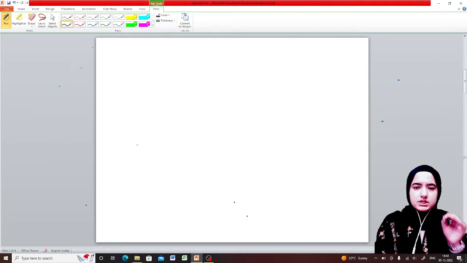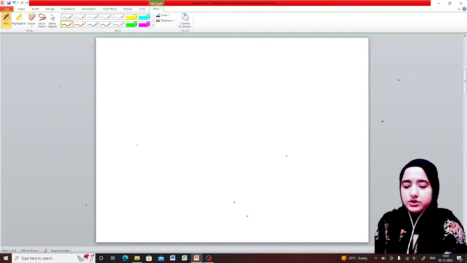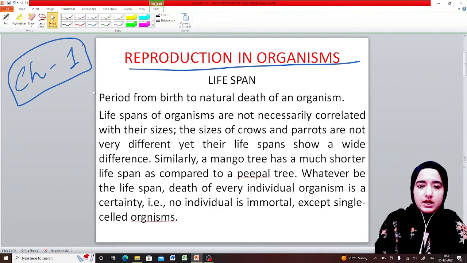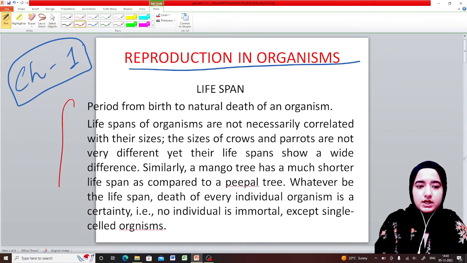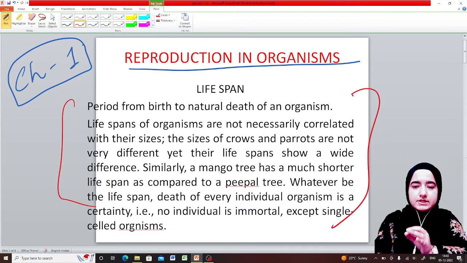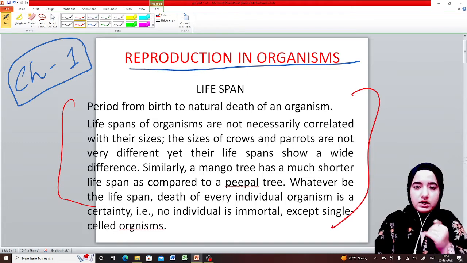If you are clear with the concept of what lifespan is, you can pause the video and start making notes. Here in my PPT you will get the notes, and the additional points I am saying you can write in your notebooks as per you.